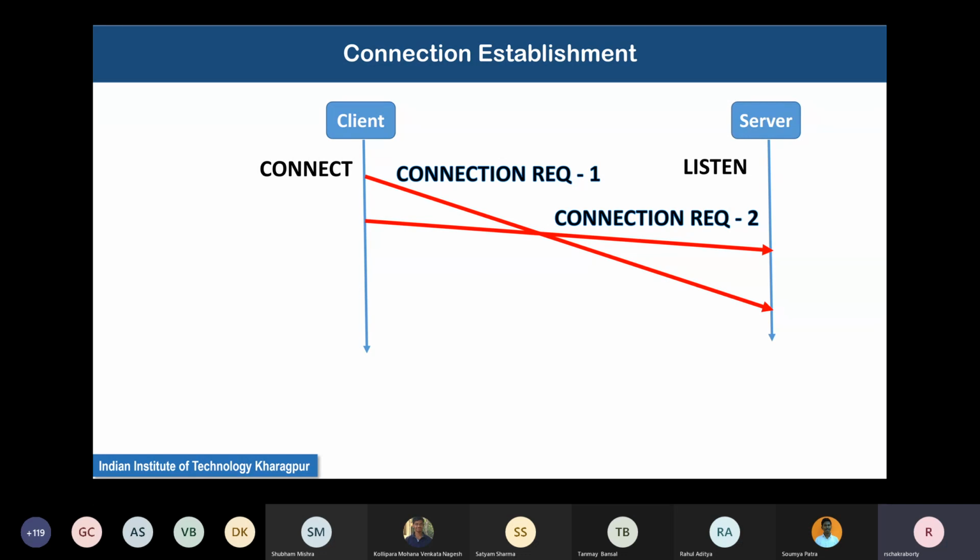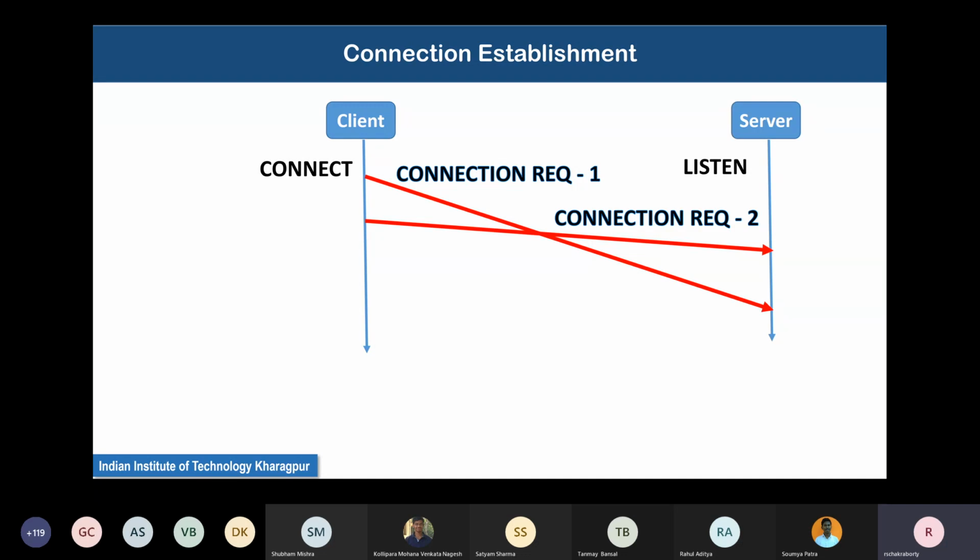Yes, until the disconnection request has come. I mean, if during the conversation between the client and the server, one of the parties sends the disconnection request and the disconnection is successful, only then will the server accept another connection request. That is fine. So basically, you are now saying that the server will not